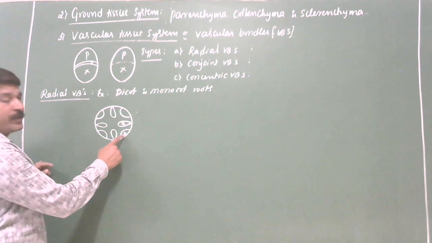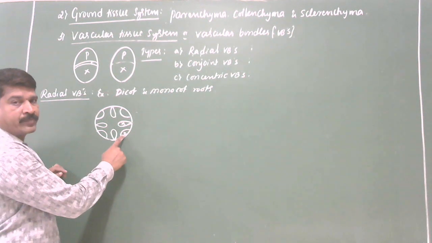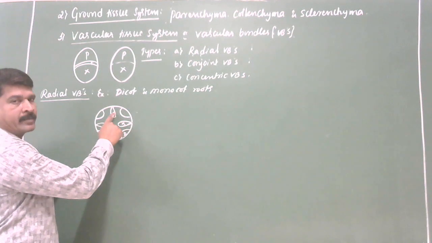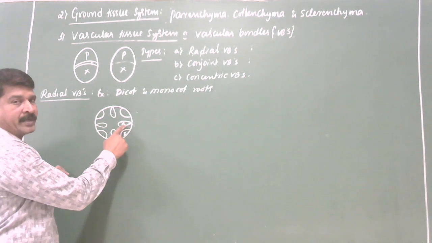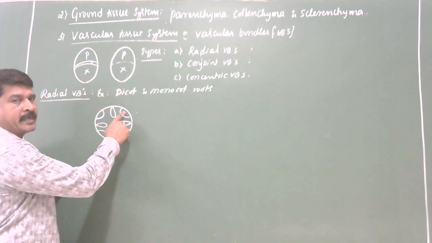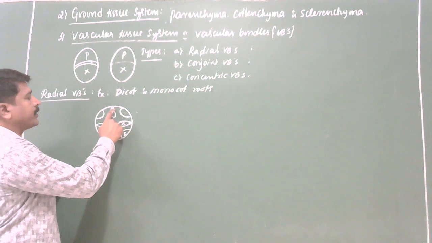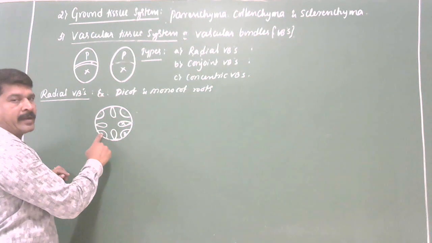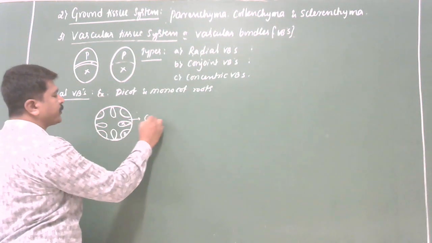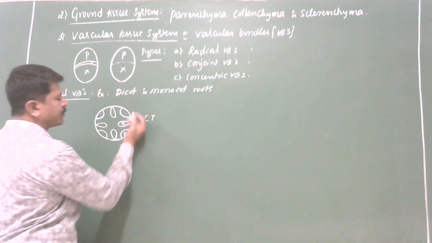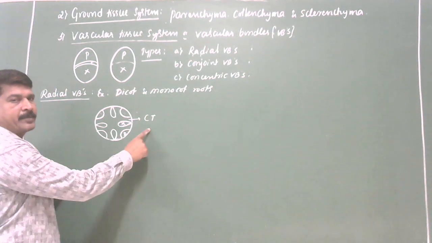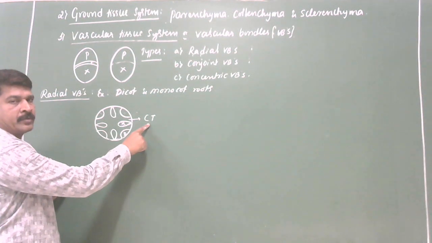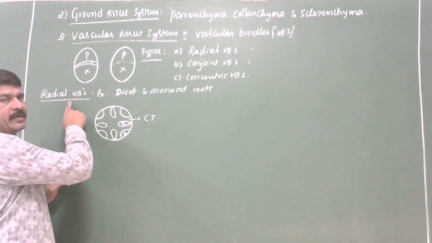Xylem is in one radius, phloem is in another radius, alternating with each other and separated by parenchymatous tissue or conjunctive tissue, it is called a radial vascular bundle.